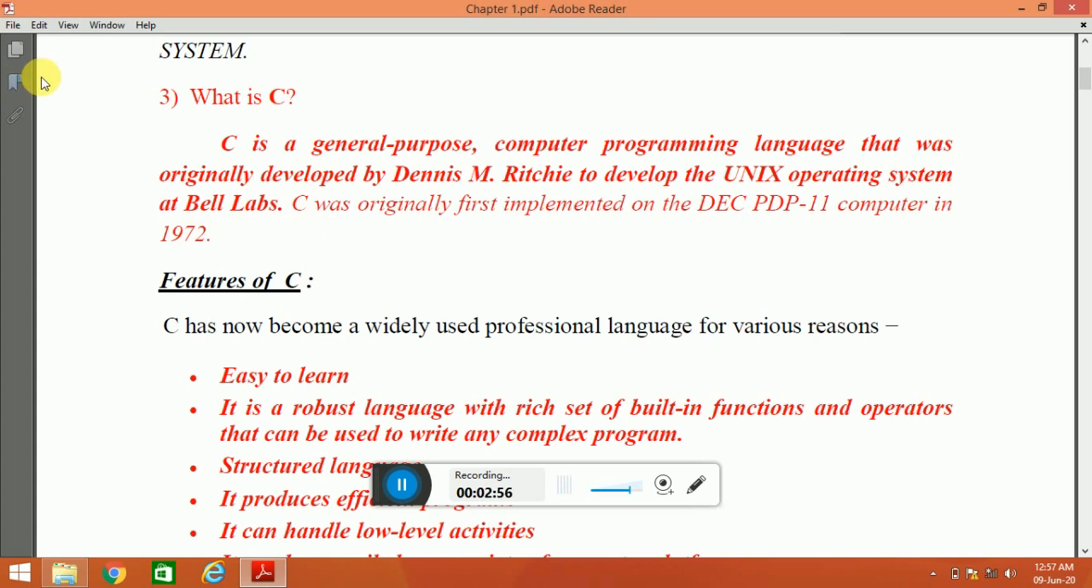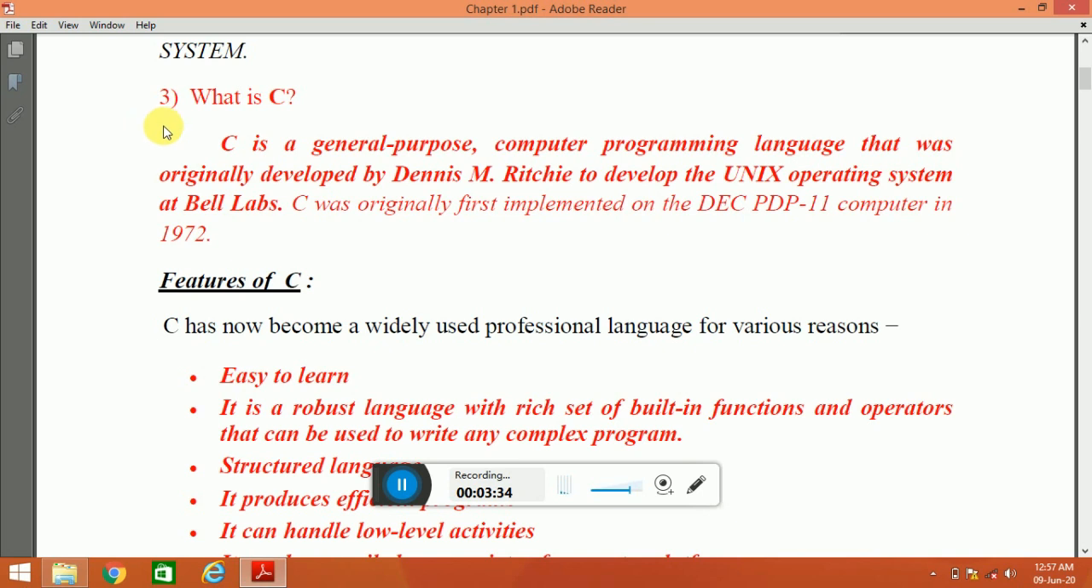Basically there are two types of operating system. The first is the user friendly operating system like Windows 7, Windows 8.1, Windows 10. Okay, now what is Unix operating system? Unix operating systems include operating systems like Linux. Linux operating system is a Unix operating system, but Windows is not a Unix operating system. C was originally first implemented on the DEC PDP-11 computer in 1972.